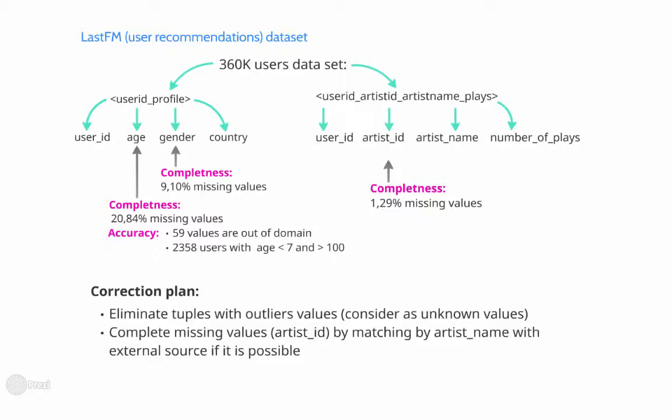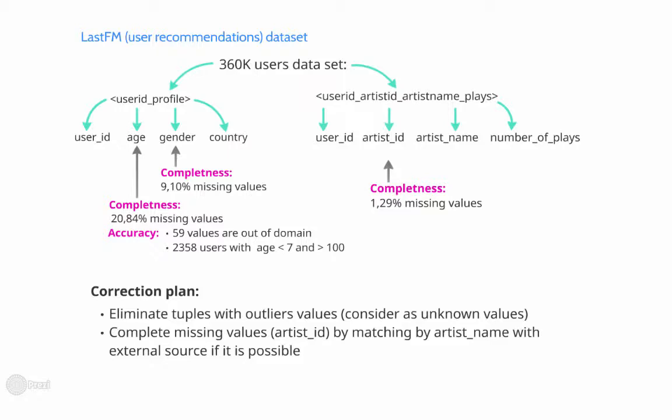For age, amount of null values is significant, around 20%. Moreover, we have some accuracy problem with age. For example, there is some users with negative value of age. This amount is insignificant, less than 1%. There are also some values that are out of domain, with age equal 1002 or 121. Country does not have null values. User had only the option to select country from a list, so there is no chance that incorrect data appears. To summarize, this dataset has problems only with gender and age fields.